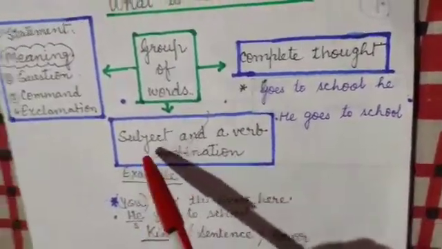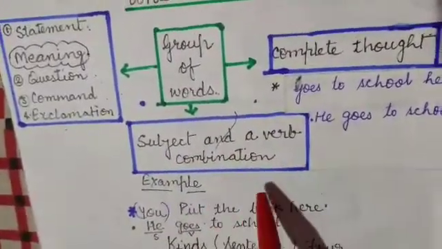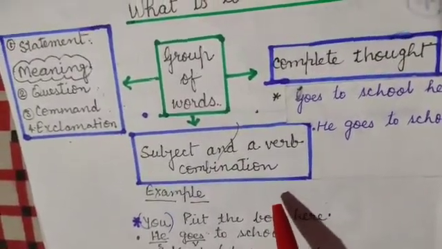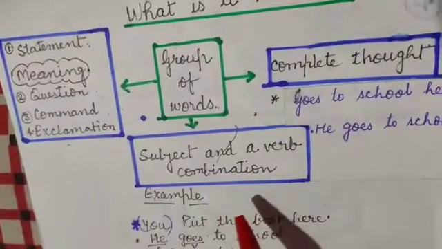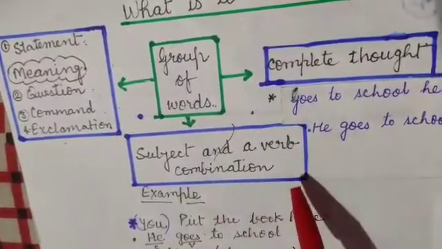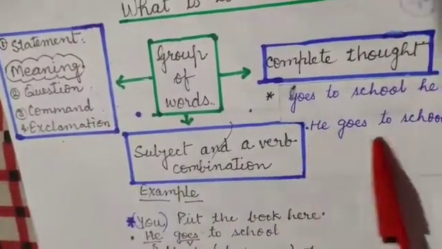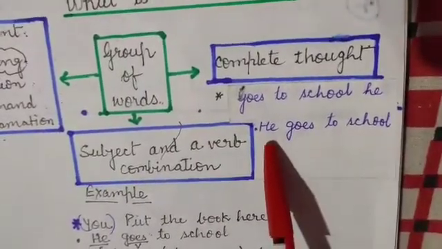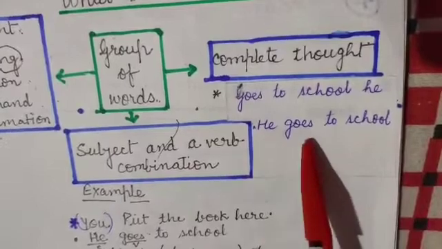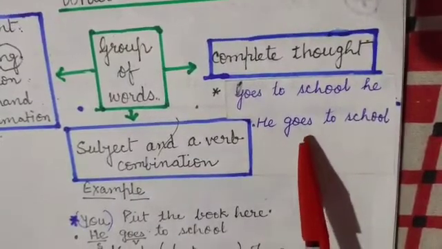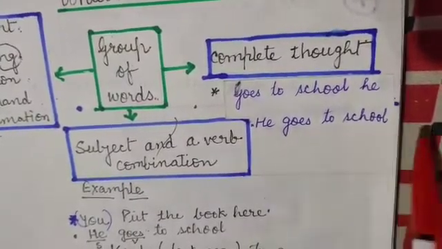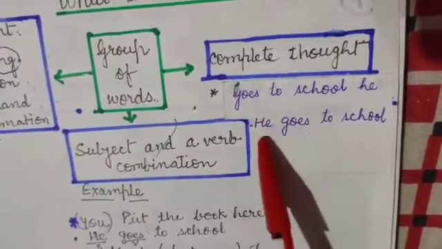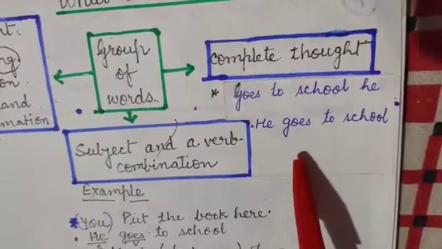Second, subject and verb combination. What is the meaning of subject-verb combination? Now we have to discuss it again. Here you can see the same example. "He." What is he? He is the subject. "Goes." What is goes? Goes is the verb. "To school" is the object.